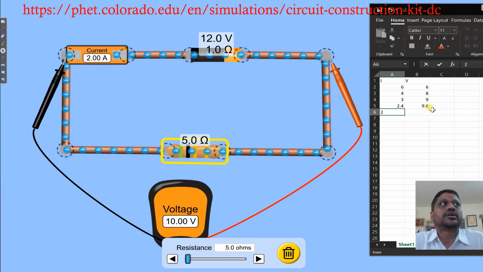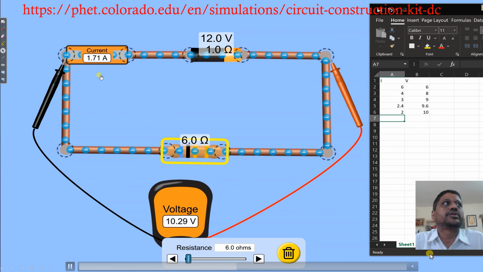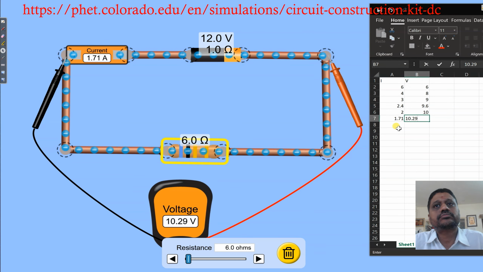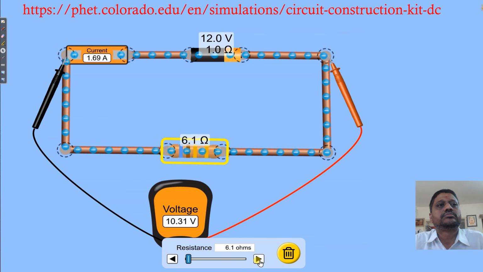We get a current of 2 ampere for 10 volt. Now we will set 6 ohm. We get 1.71 ampere corresponding to 10.29 volt. Now we will set 7 ohm. We get 1.5 ampere with 10.5 volt.